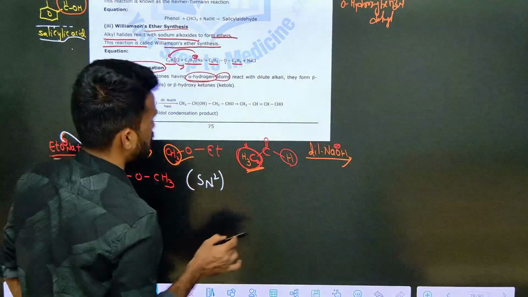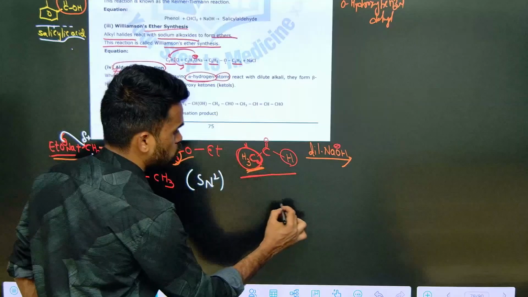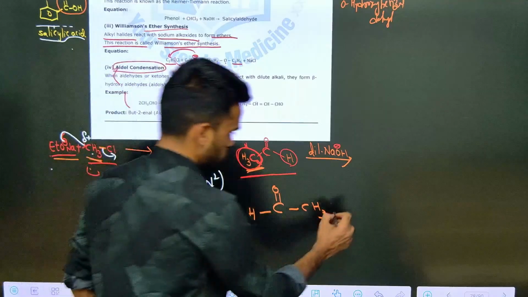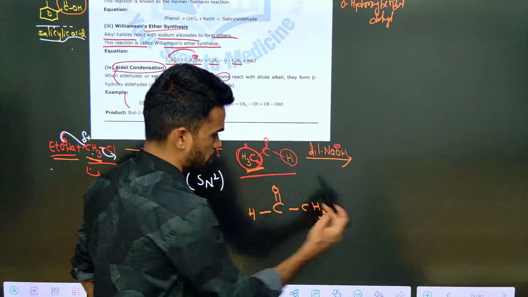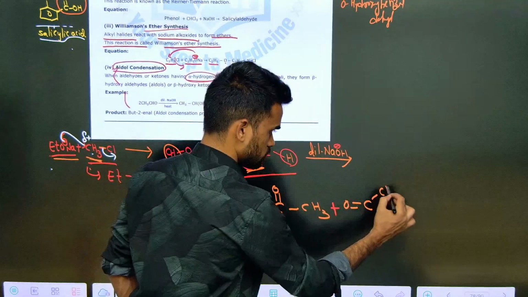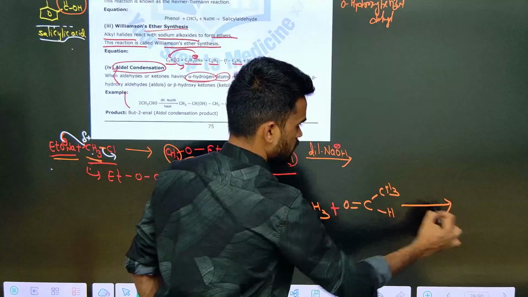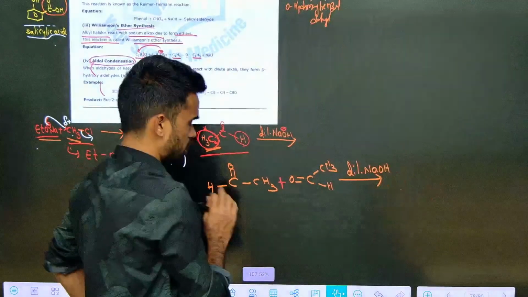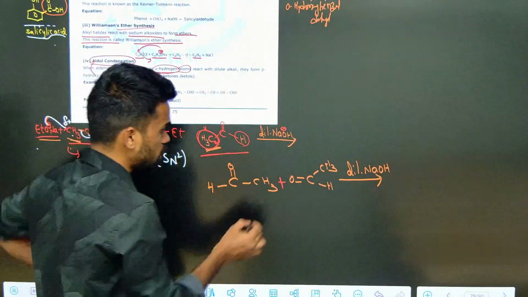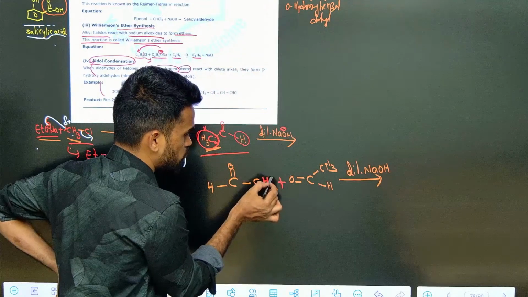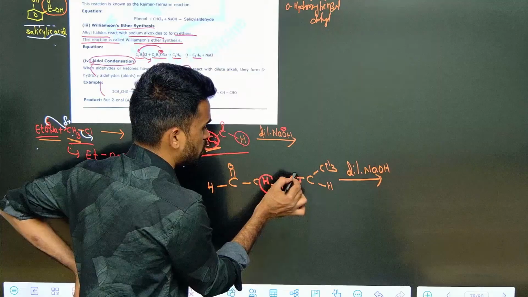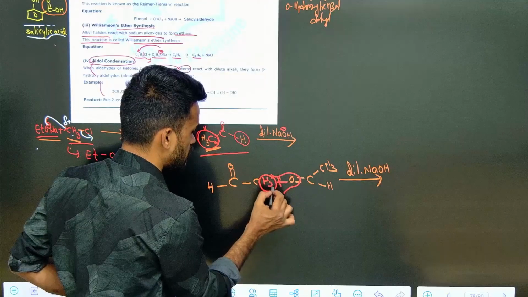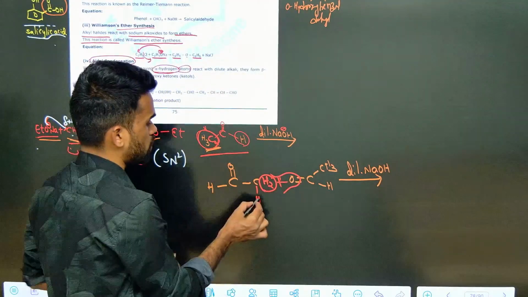I will tell you what this alpha beta unsaturated compound is. You just take 2 molecules of this compound. This is one molecule, and take one more molecule also, the same one, like this, with dilute base indicated here. Do not worry about anything, just remove this, and that will give you the final product. From this alpha carbon, remove 2 hydrogens, and the oxygen from the adjacent carbonyl. Out of these 3 hydrogens you remove 2, so 1 hydrogen remains with the carbon.